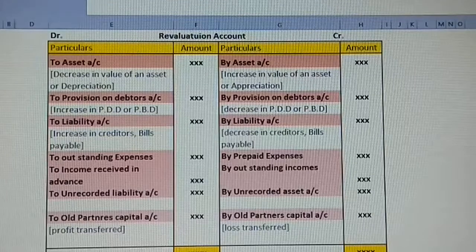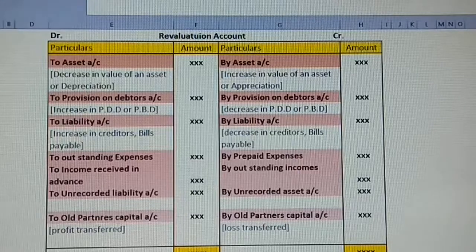Similarly, anything which is yet to be paid, still pending, you have to take on the debit side. And outstanding income: rent not received, interest not received, commission not received, all are income. Even though it is not received, you have to show it on the credit side.